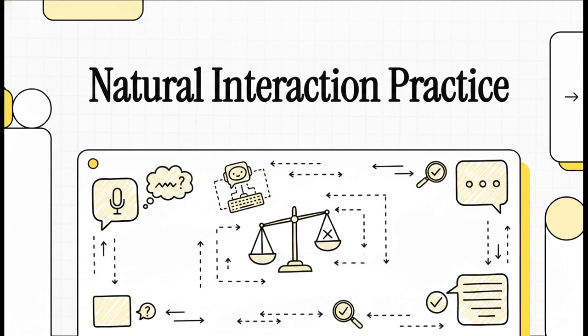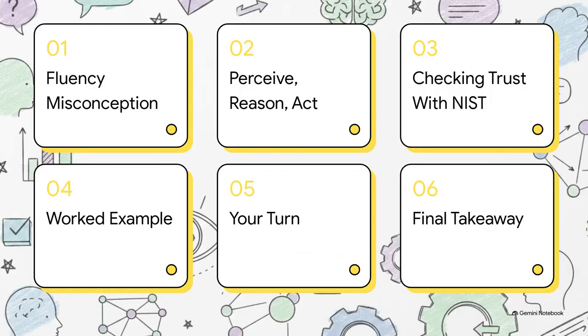So if you've ever talked to a voice assistant or a chatbot and wondered how it all comes together, and honestly, if you can actually trust it, you are in the exact right place. Here is our roadmap for today's worked practice. We'll be hitting 6 quick stops. 1. The fluency misconception. 2. Perceive, reason, act. 3. Checking trust with NIST. 4. A worked example. 5. Your turn. And 6. The final takeaway. Let's get right into it.